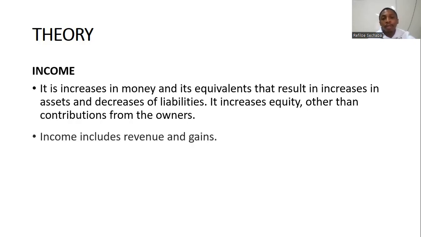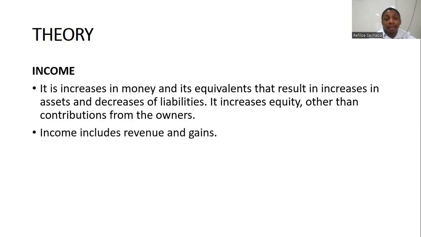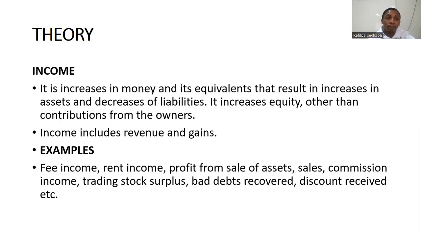Okay. Now, income includes revenue and gains. Please highlight that because it's very important. Income includes revenue and gains. So later on, when I say I've got a profit, just note that profit will be income. If I say gains, because profits are simply gains. If I say any type of gain, you must know that that type of gain falls under income, so it must be recognized as income. Revenue is simply turnover, aka sales, right? And these are examples of your income.